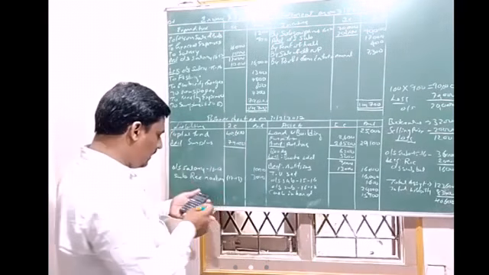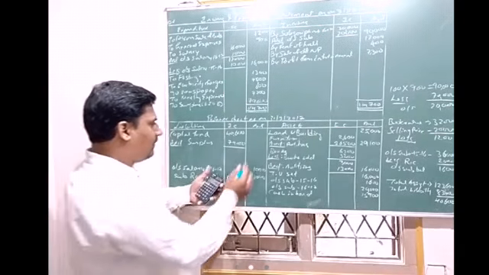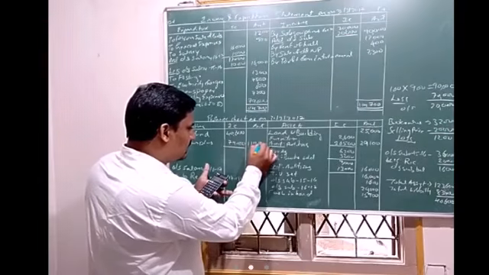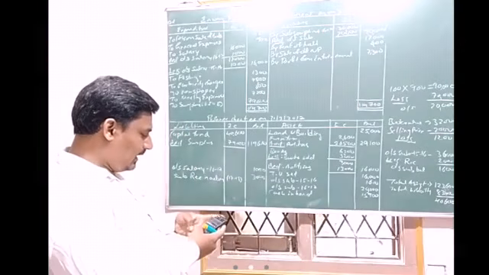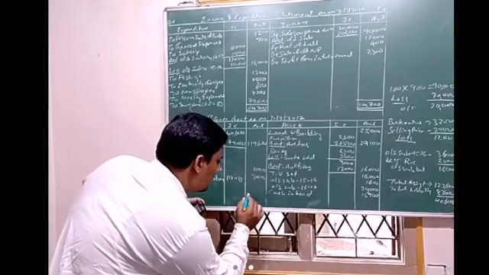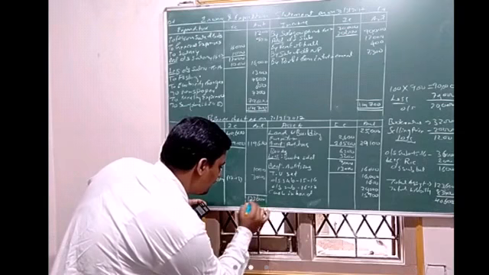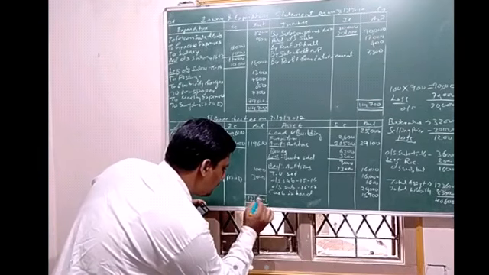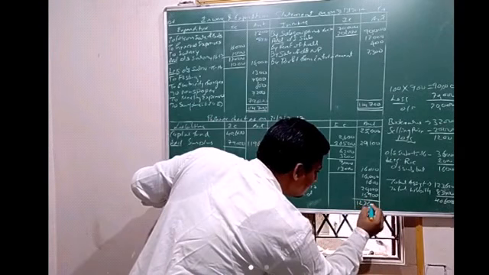So total 79,000. Total capital fund is 1,19,600. So 1,19,600 plus 4,000 is equal to, so total of the liability side is 1,23,600, and here also 1,23,600.